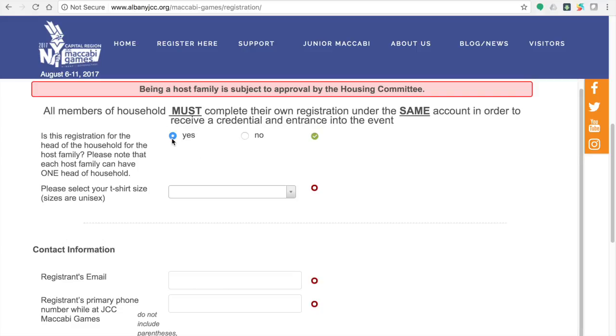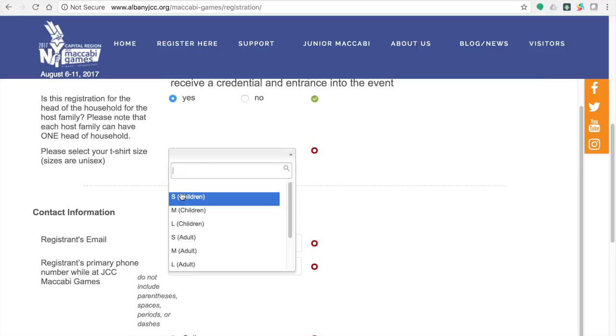If you are the person in your household who has been designated as head of the household, please select yes. If not, select no. Please note that each member who lives in the household must be registered under this account. There will be an opportunity to add these household members after completing your own registration.